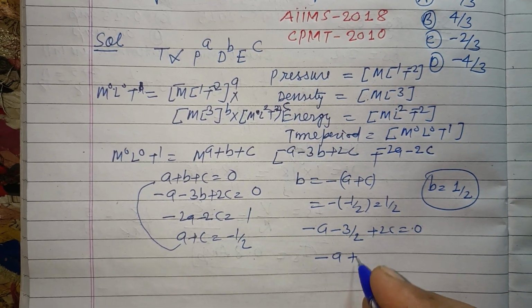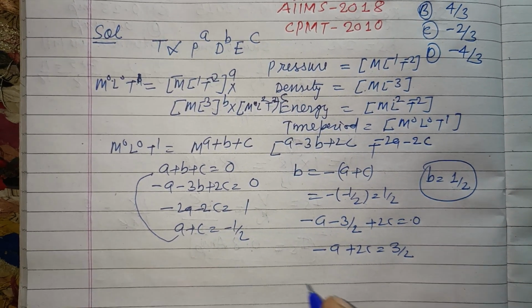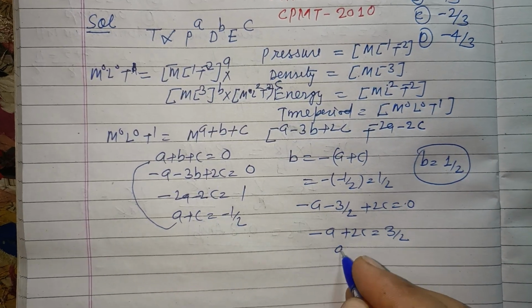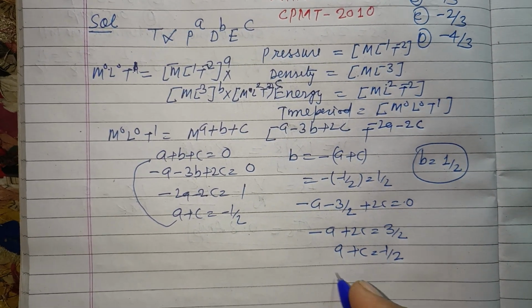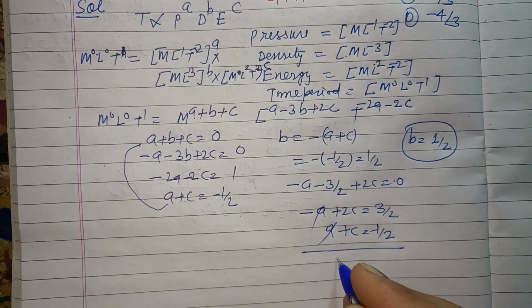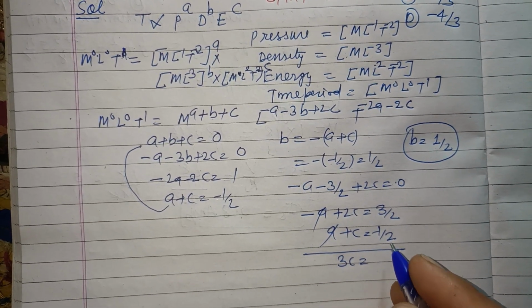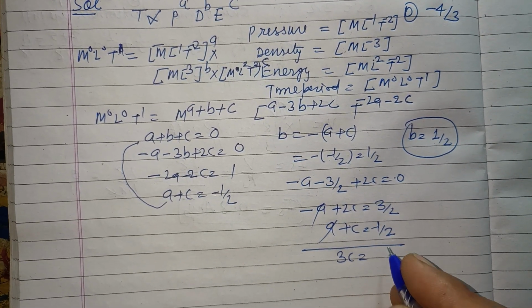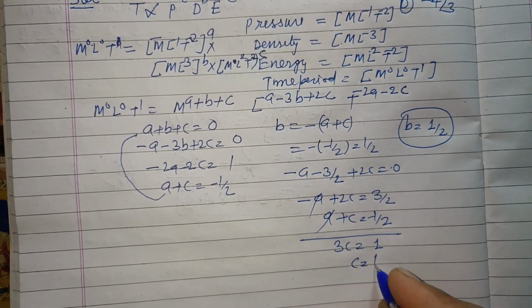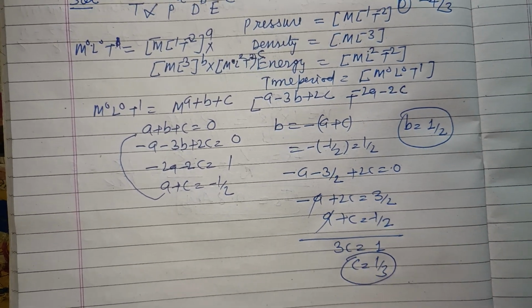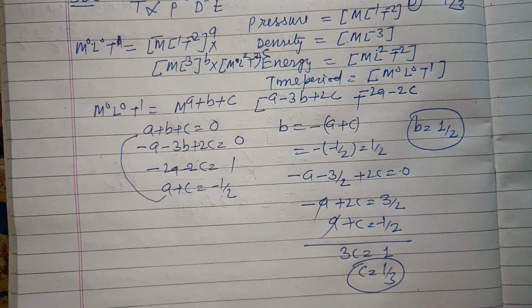Therefore minus a plus 2c equal to 3 by 2, and a plus c is minus 1 by 2. So adding, we got 3c equal to 3 by 2 minus 1 by 2, so this is 1. Therefore c equal to 1 by 3.